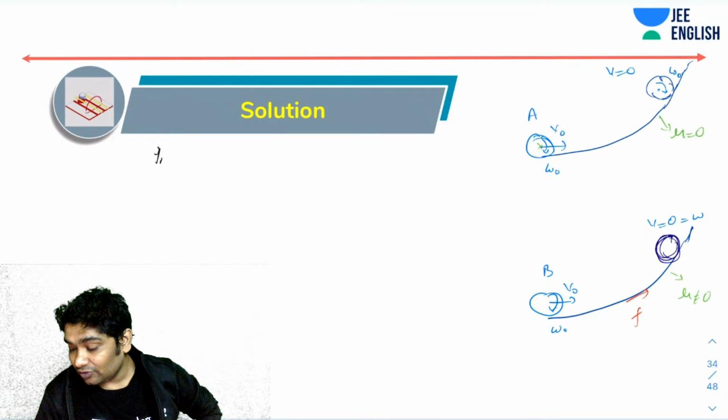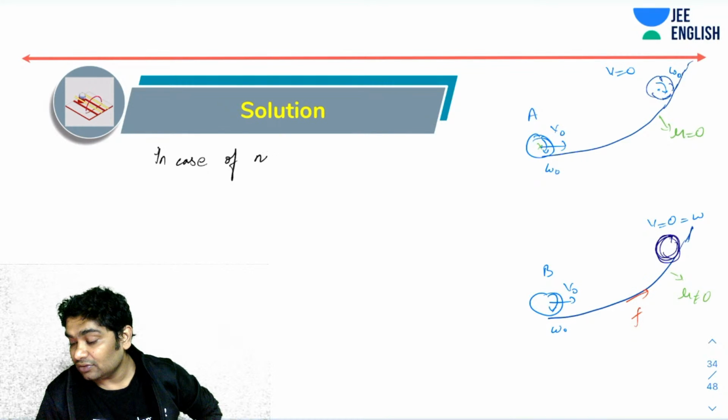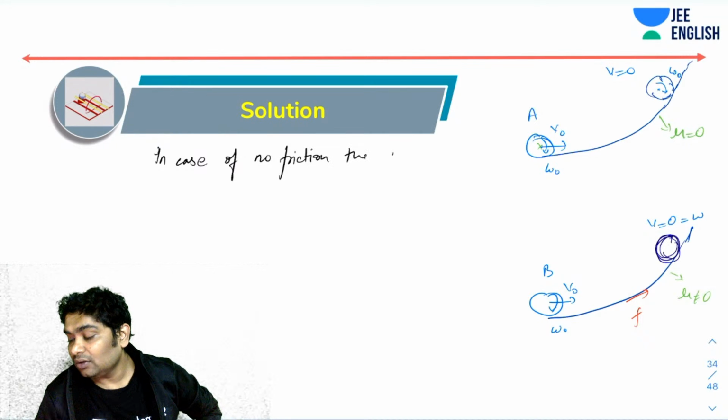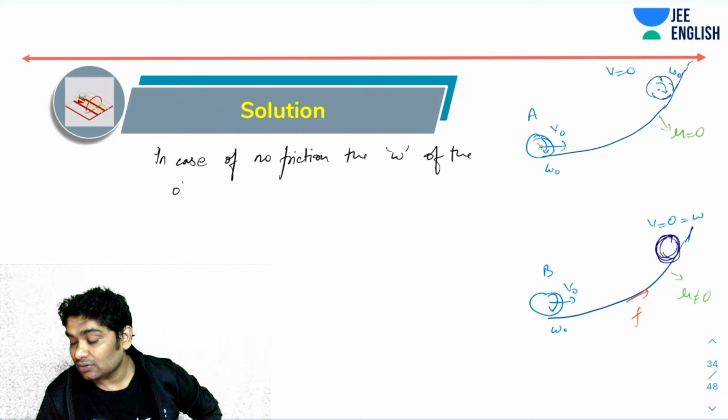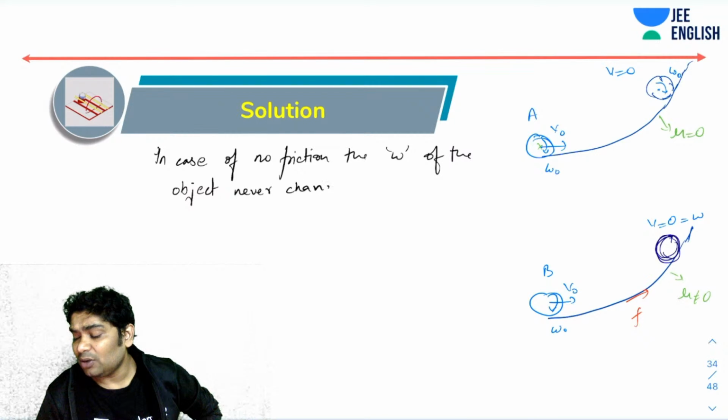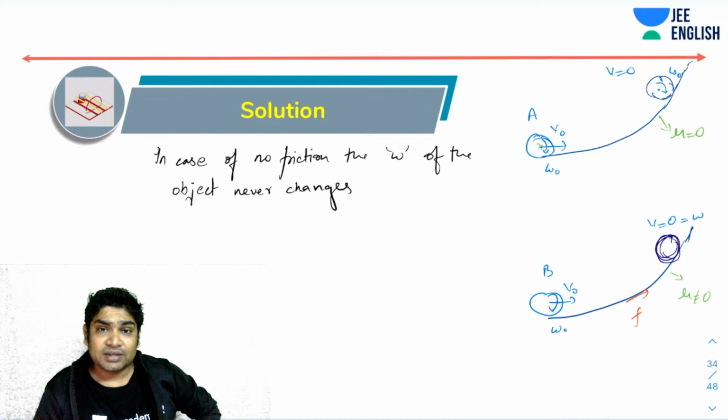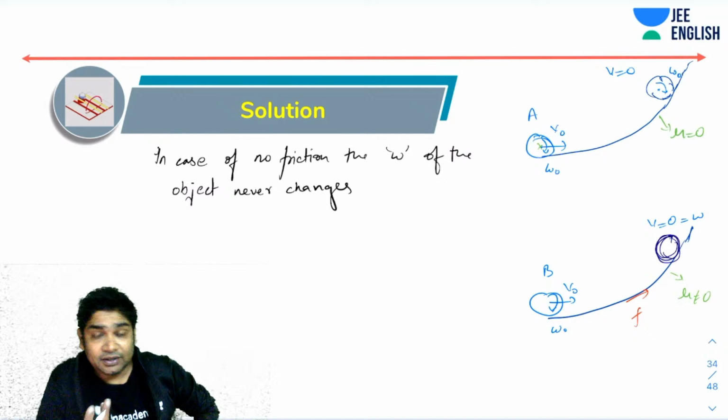In case of no friction, the omega of the object does not change. Why? As there is no torque about the CM. You saw the torques about the CM, there are none. So there is nothing to retard that omega.